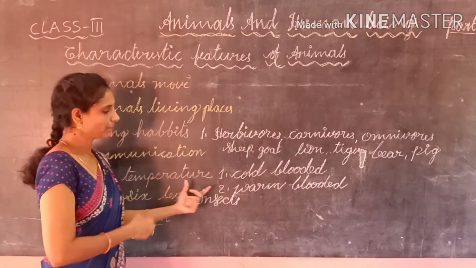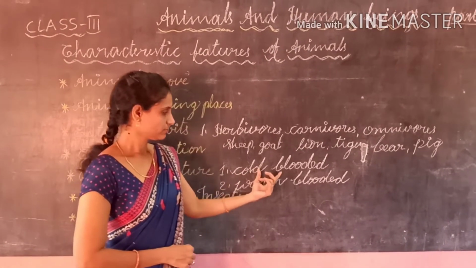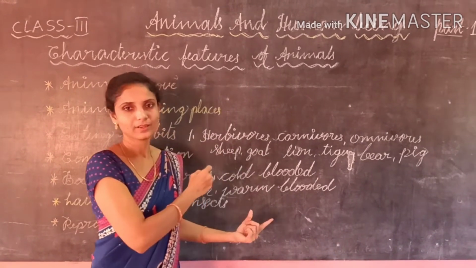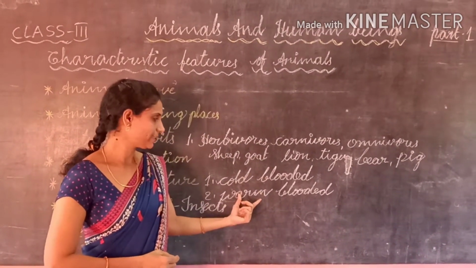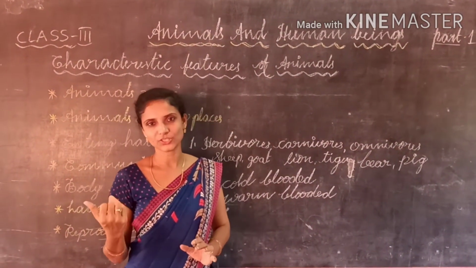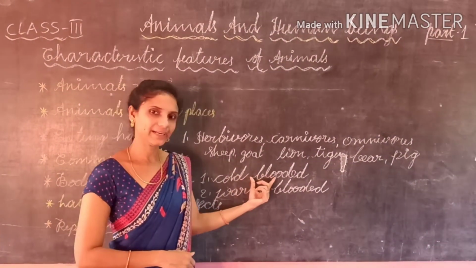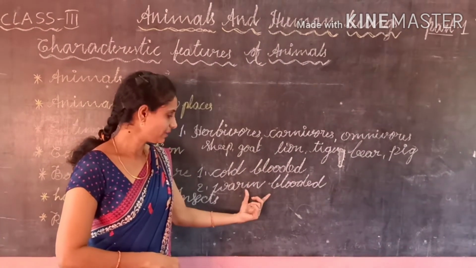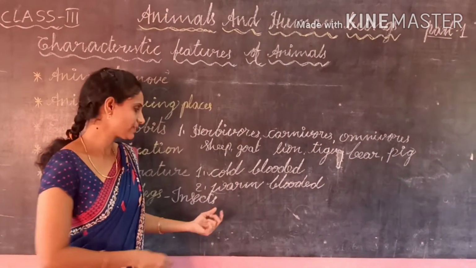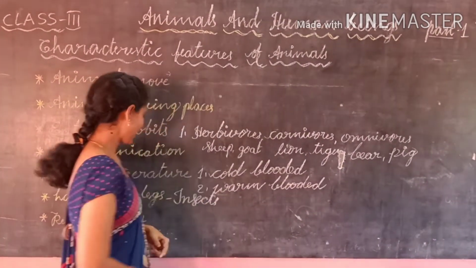And some animals belong to cold-blooded and some to warm-blooded. So what are cold-blooded and warm-blooded? The animals which can change their body temperature according to surroundings are called cold-blooded animals. And the animals which cannot change their body temperature according to their surroundings are called warm-blooded animals.